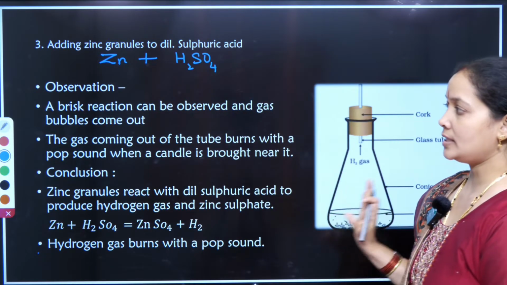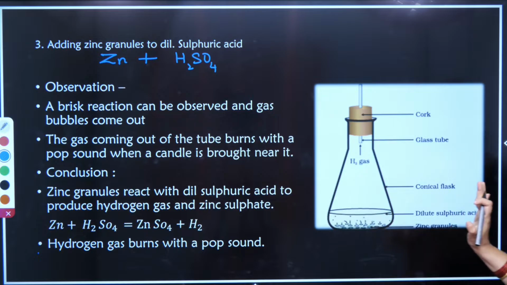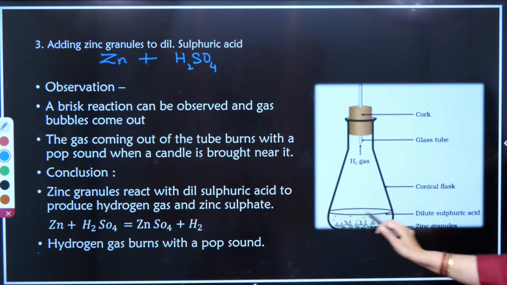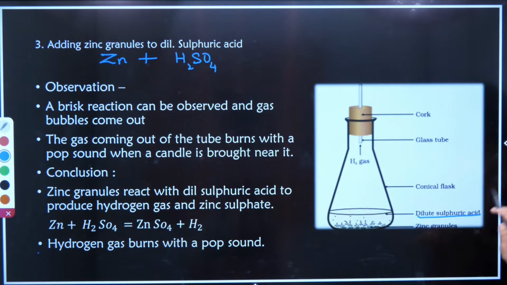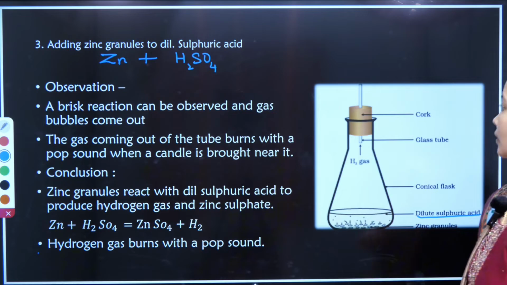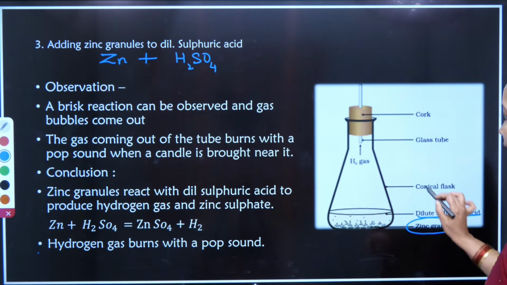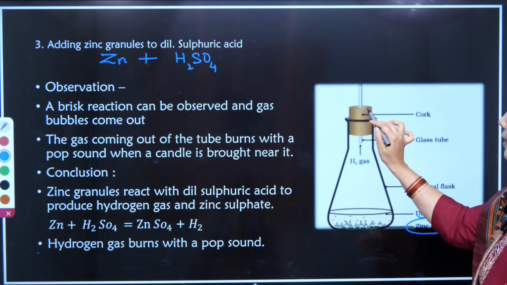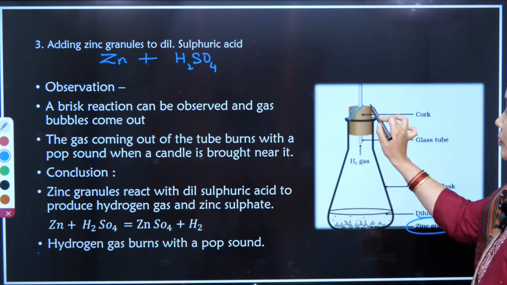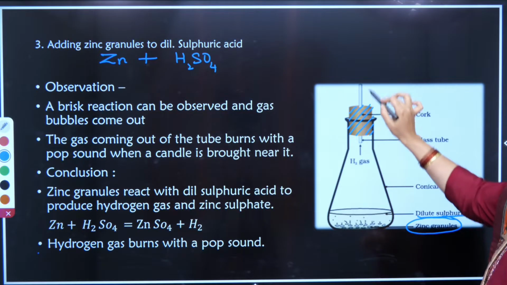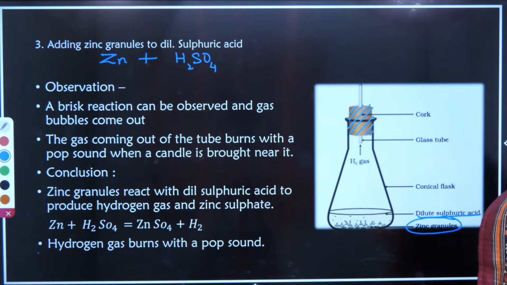So let us check. I have taken a conical flask, this is a conical flask, and initially dilute sulfuric acid is there in the conical flask. To this we are adding zinc granules, and we have put a cork to the conical flask and a glass tube is fitted with the cork.